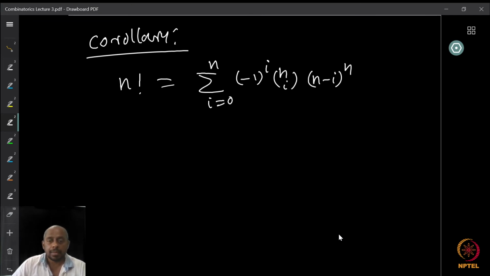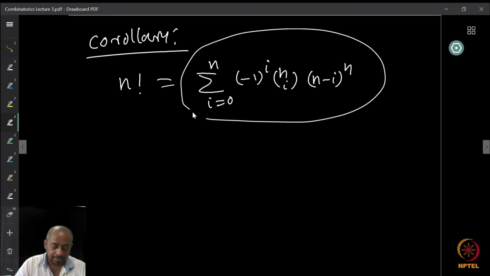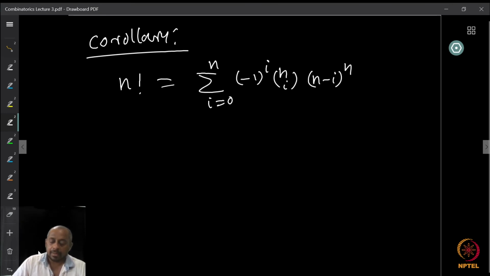A surjection from a set to itself. So the number of permutations is precisely n factorial, and therefore the number of surjections from a set to itself must also be n factorial. And this is the formula for the surjections from a set to itself, and therefore this counts the total number of permutations.